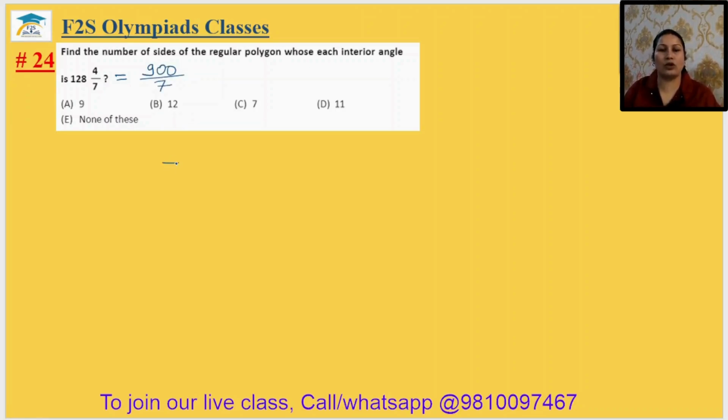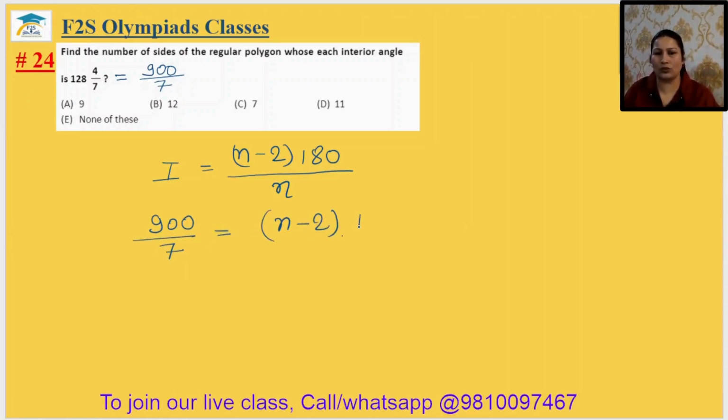Now, according to the formula of the interior angle of any polygon, it should be equal to (n minus 2) into 180 degree upon n. ठीक है, ये होता है आपका इंटीरियर एंगल का फॉर्मूला. तो it is given that 900 upon 7. इंटीरियर एंगल इज ऑलरेडी गिवन हियर. तो (n minus 2) into 180 upon n.